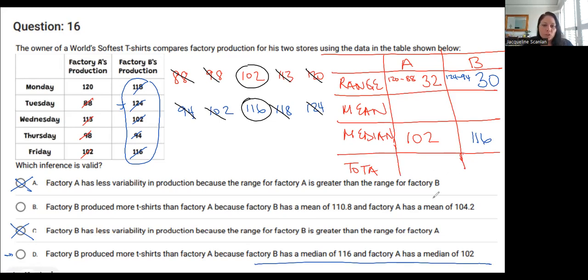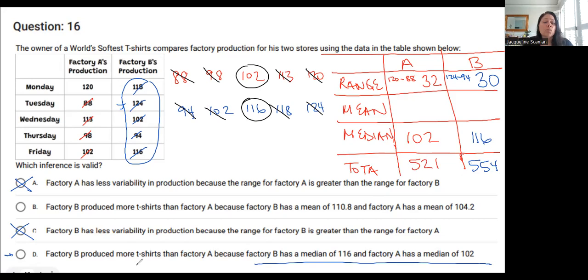The total number of shirts produced for factory B, I added those all together and I got 554. Now let me add all the shirts together for factory A. So I'm going to add 120 plus 88 plus 113 plus 98 plus 102. And I get 521.